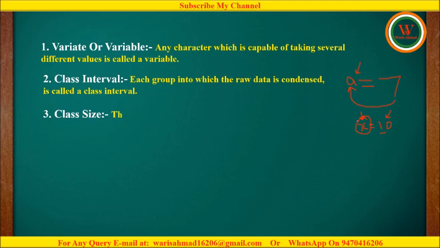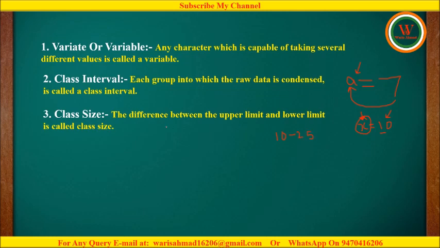Next topic is class size. The difference between the upper limit and lower limit is called class size. Suppose we are having a class interval 10 to 25. So here the size of the class will be equal to the difference between the upper limit and lower limit, that is 25 minus 10, which will be equal to 15. So 15 is the size of the class.